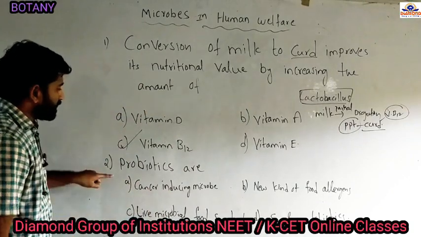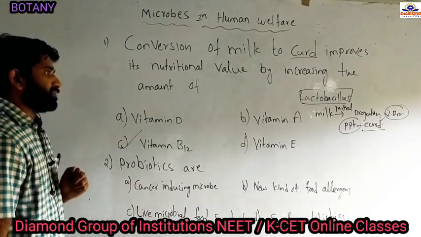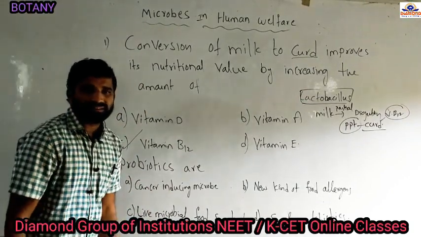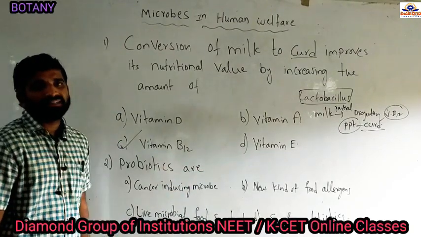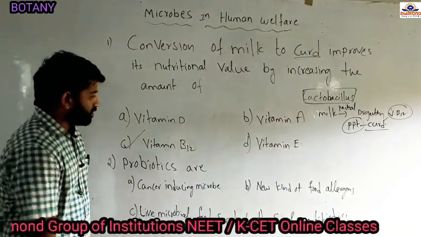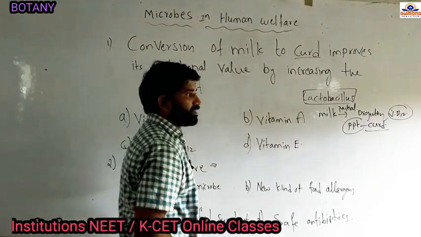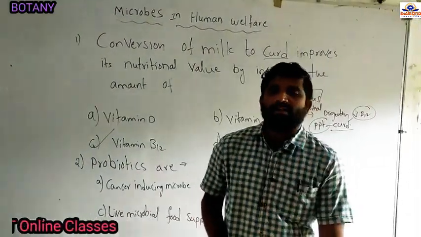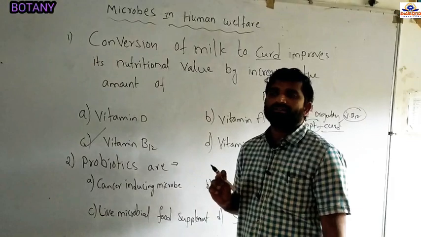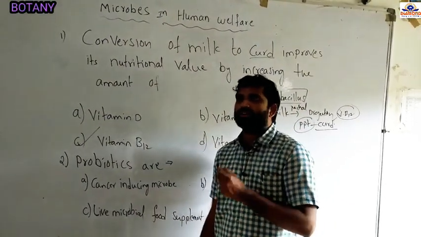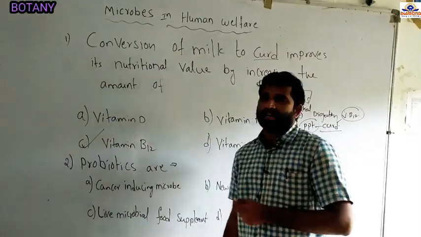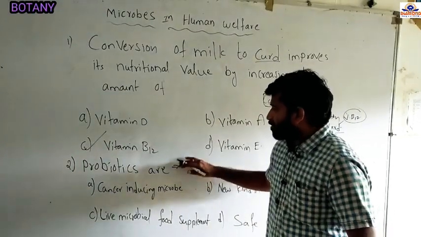And the next question: probiotics are... Probiotics are like SCPs, single cell proteins. These are single cell organisms, living organisms, that are an alternative source of food for human beings and animals. So these are the probiotics.